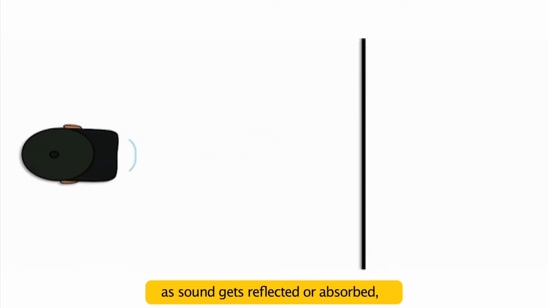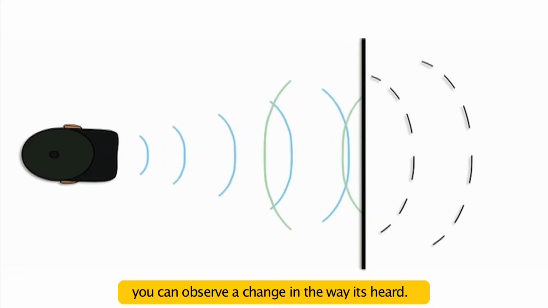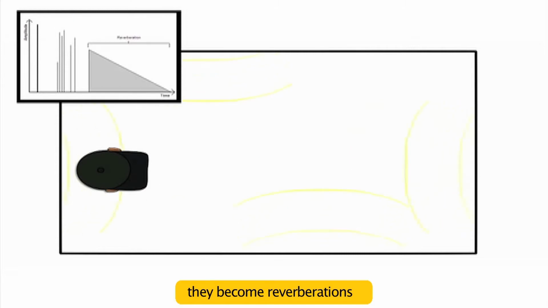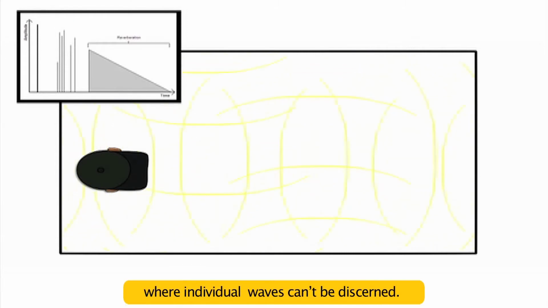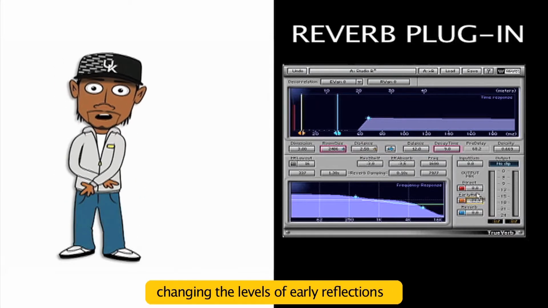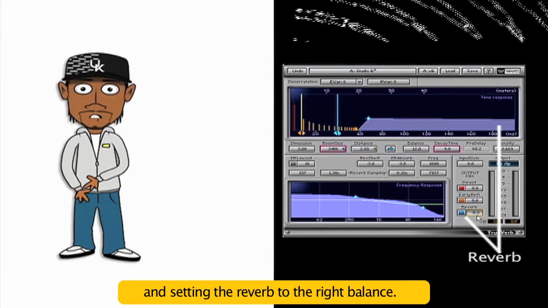That's the word. As sound gets reflected or absorbed, you can observe a change in the way it's heard. It's direct sound when it first occurs, and early reflections are what first returns. They become reverberations where individual waves can't be discerned. So let's alter the reverb parameters for developing the right ambience, changing the levels of early reflections and setting the reverb to the right balance.